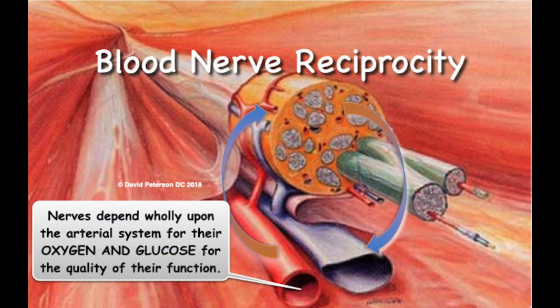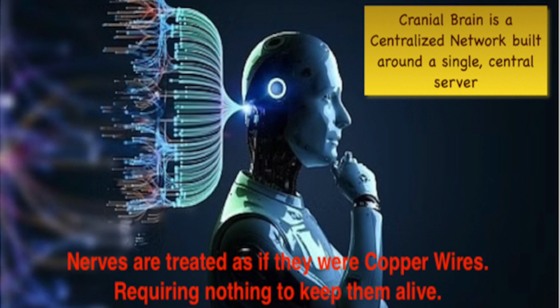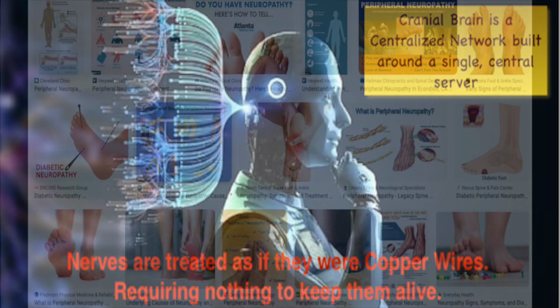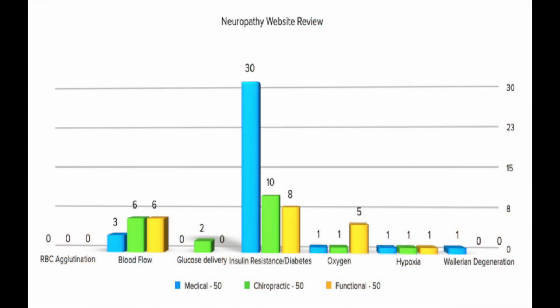Brain function is closely linked to oxygen and glucose levels and how efficiently the blood delivers this fuel source. Unfortunately, the brains and nerves are treated as if they are copper wires, needing nothing to keep them alive, much less properly functioning. A review of 100 neuropathy websites disgustingly revealed only 5 with a brief mention of oxygen or glucose, which was given little importance.